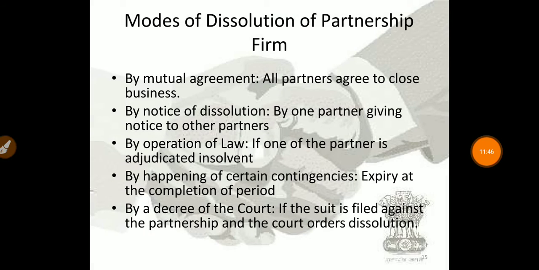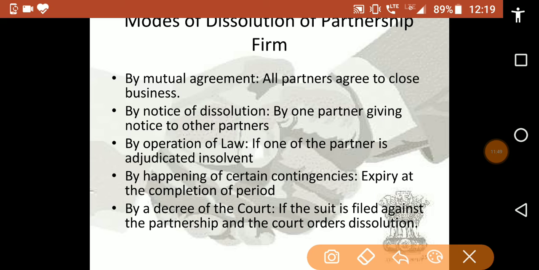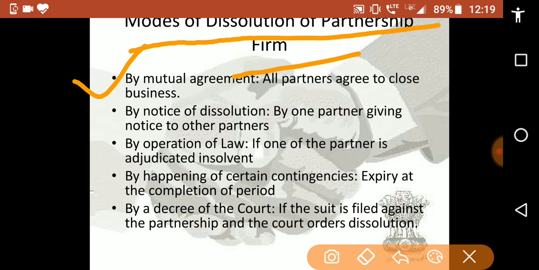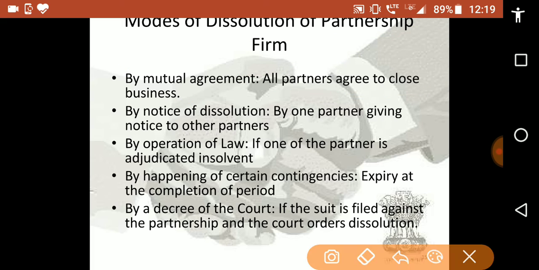So let us see the modes of dissolution of partnership firms. First is by mutual agreement, means all the partners agree to close the business. Second is by notice of dissolution, means one partner giving notice to other partner. Third is by operation of law, if one of the partners is